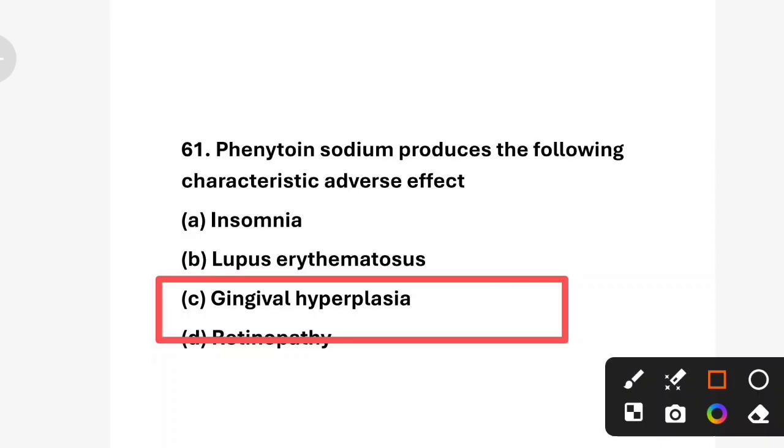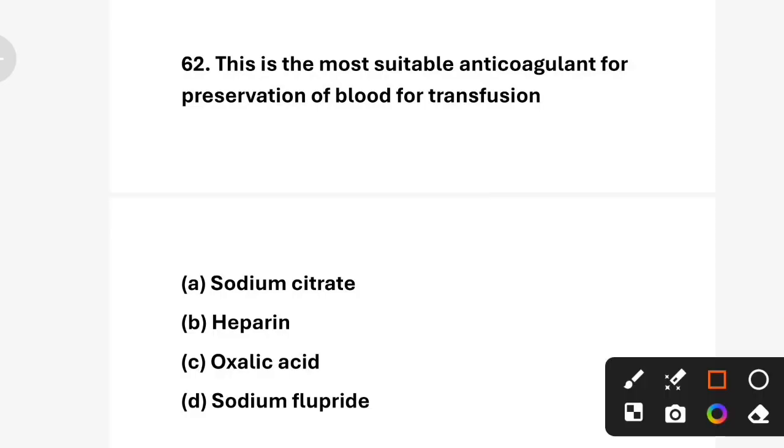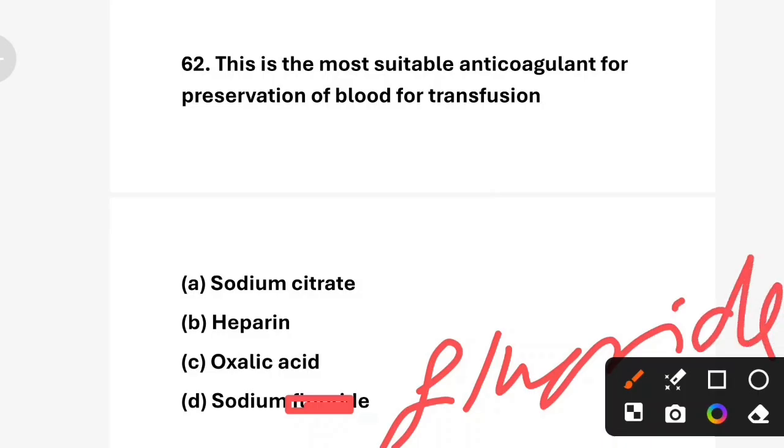Next question. This is the most suitable anticoagulant for preservation of blood for transfusion. Option A, sodium citrate. Option B, heparin. Option C, oxalic acid. And option D, sodium fluoride. Correct answer is option A, sodium citrate.